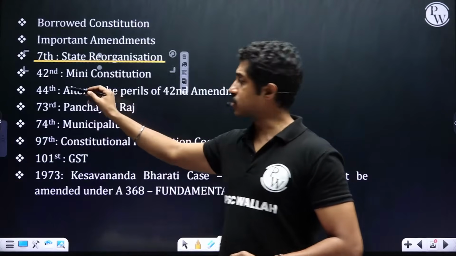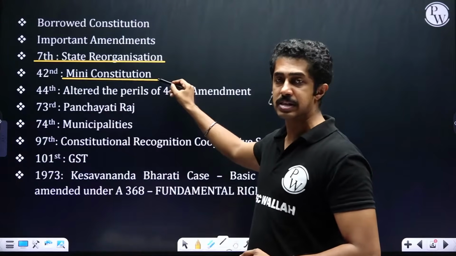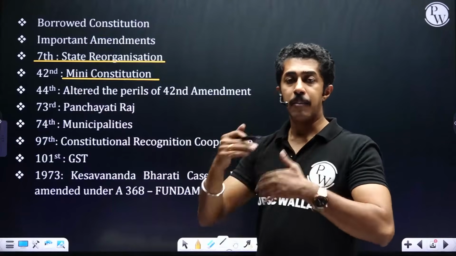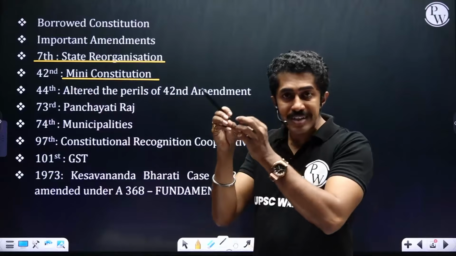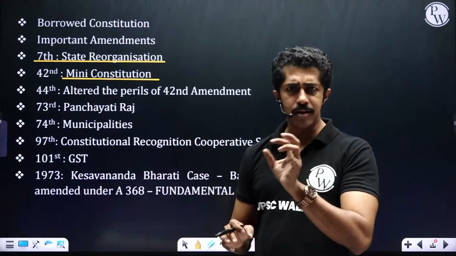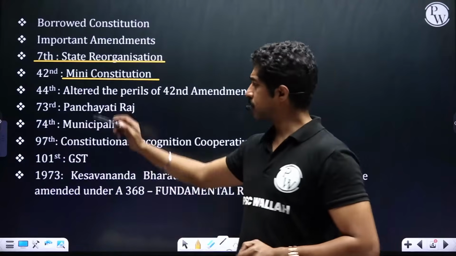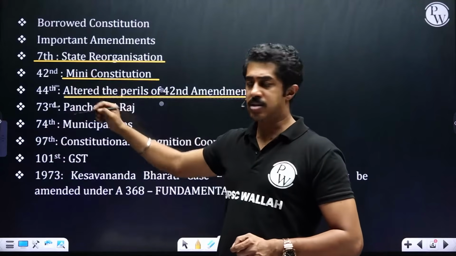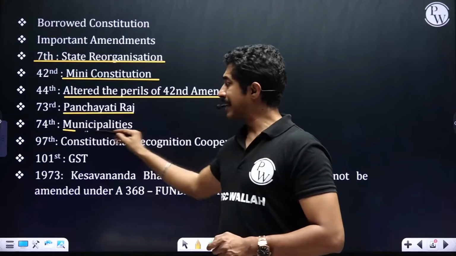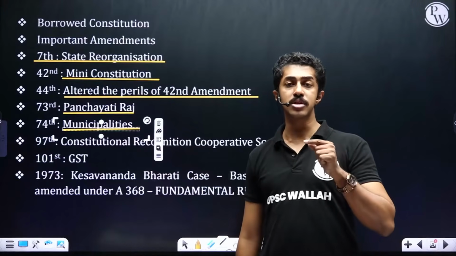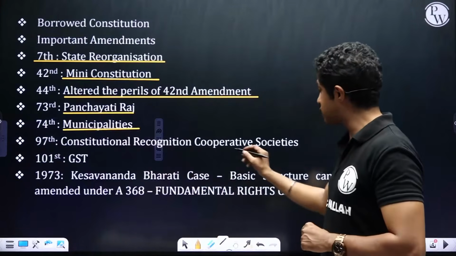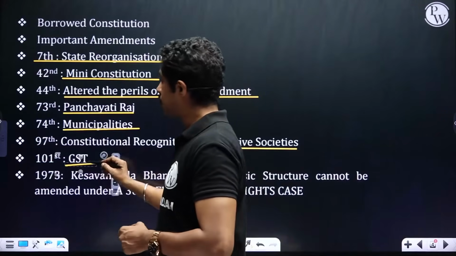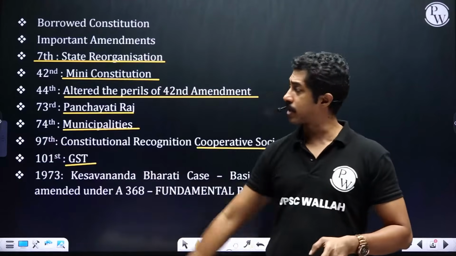42nd amendment is otherwise known as the mini constitution. We will be discussing it in detail later. 44th constitutional amendment basically made a lot of changes to the 42nd amendment, which had certain dangerous clauses. We will discuss it again later. 73rd and 74th, Panchayati Raj and municipalities. 97th is constitutional status given to cooperative societies. 101st is GST.